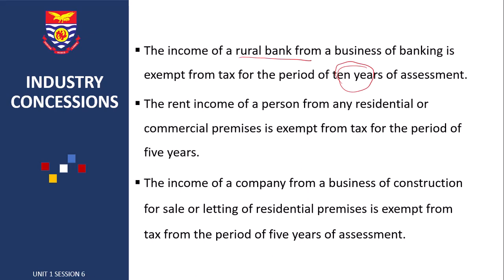And then the rent income of a person from any residential or commercial premises is exempt from tax for a period of 5 years. Then in the case of construction, for sale or letting of residential premises, the period is also 5 years.